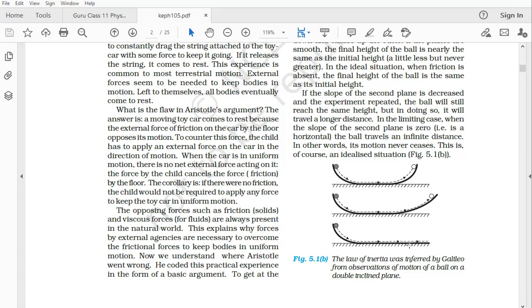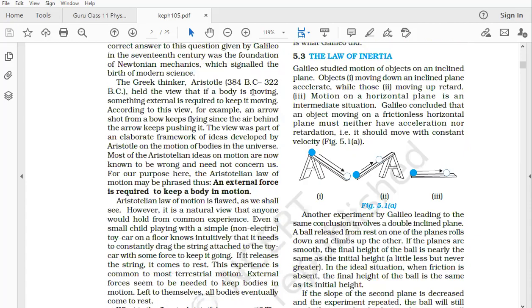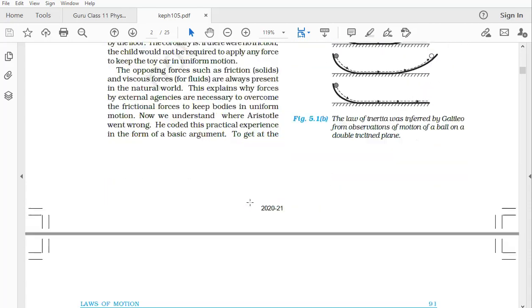To accelerate, to increase the speed or reduce the speed, you need a force. This was a very important finding by Galileo, and later it was given as a law in Newton's laws. Take this as homework, read through this theory.